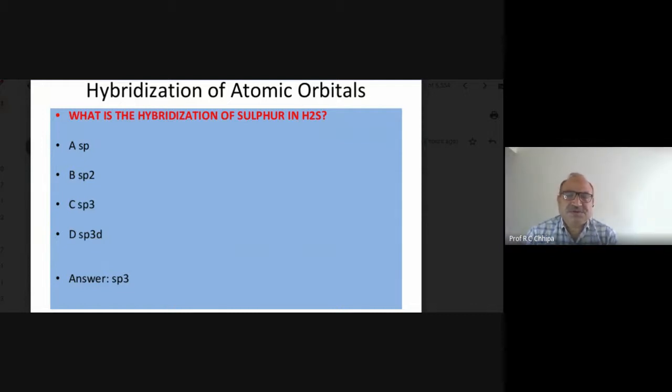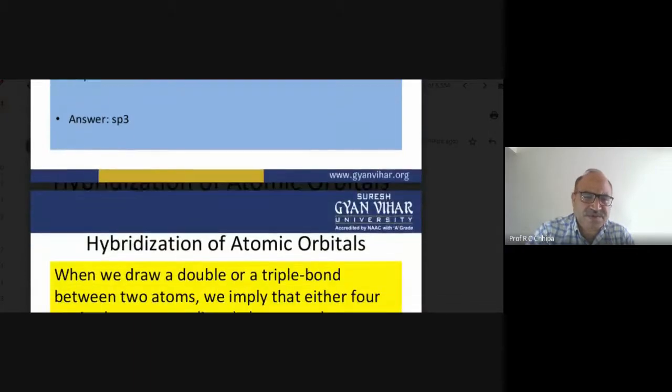Now the two hydrogens are there and one is the sulfur. So the correct answer is sp3, because these hybrid orbitals are used for the formation of chemical bonding. So here the correct answer itself is sp3 hybridization.